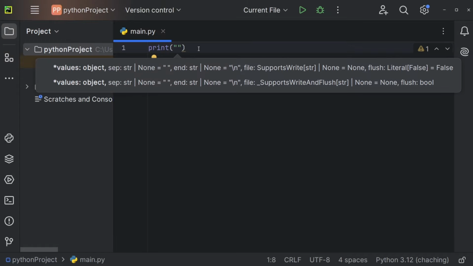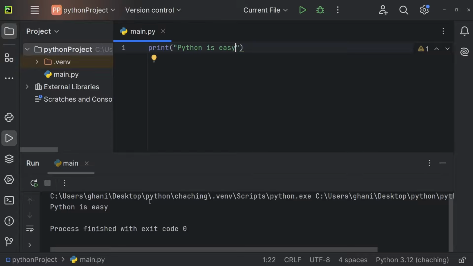And now the text could be "Python is easy", for example. We can now execute the code by pressing this play button, so run main.py, and this will open the console. And right here you can now see the output, so Python is easy. We're not limited to text though, we can also just output a number, so maybe 100. Let's press play again, and this will now output the number 100 in the console.